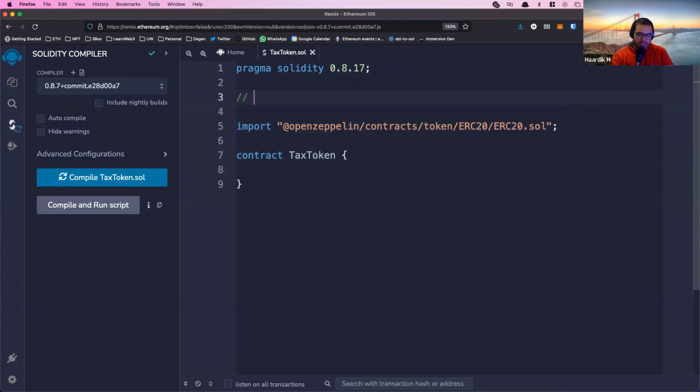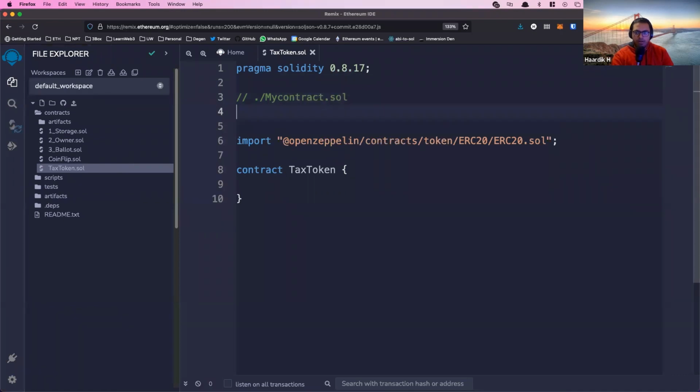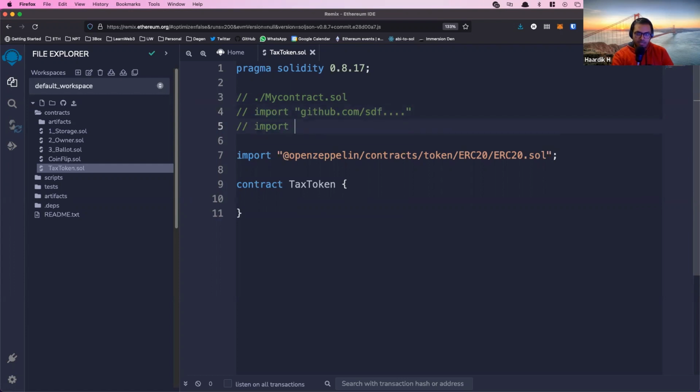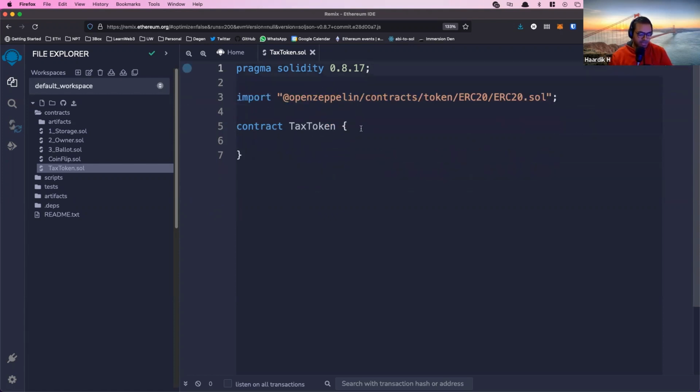You can import files by a direct path, like if you have your own local copy of the file over here somewhere, your own mycontract.sol file, or you can import from GitHub, so you can add an import github.com/yada yada yada, or you can just import like this, and Remix interprets this as importing from an NPM package, like a Node.js NPM package.